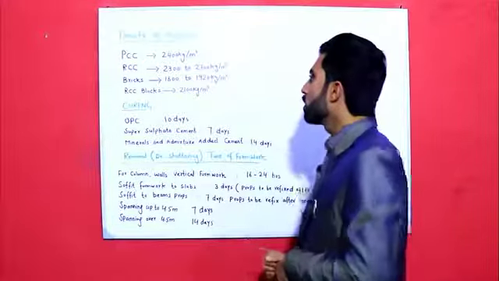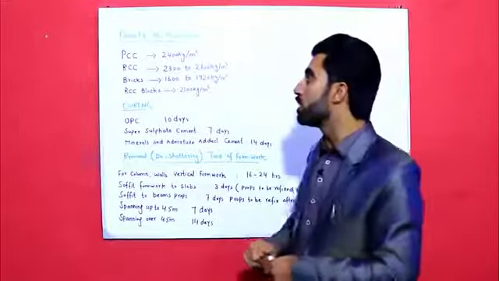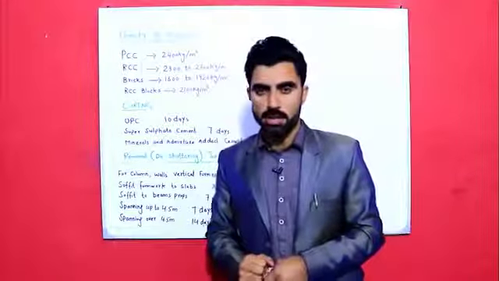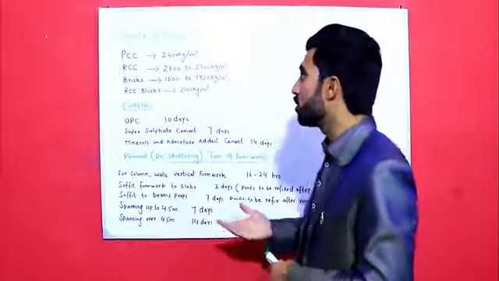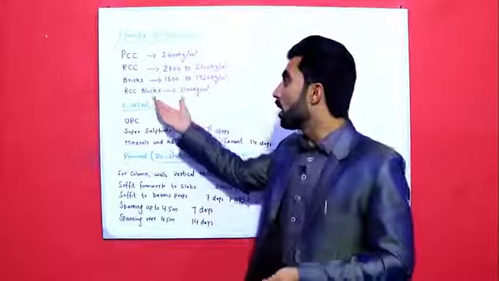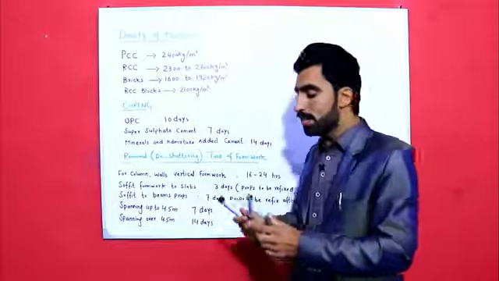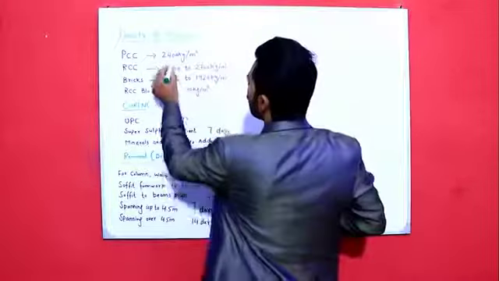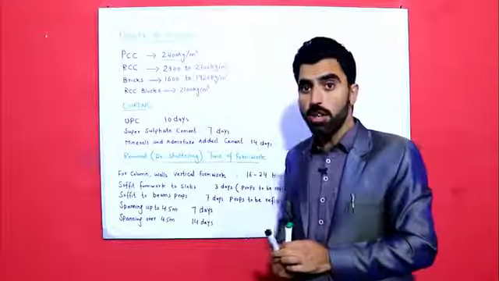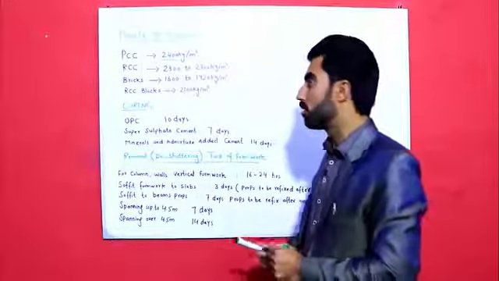Let's start guys. The first one is PCC. What is the density of PCC? Means weight of PCC, plain cement concrete. Many students ask the site engineer on site, sir, what is the weight of PCC or RCC, brickwork and RCC blocks, etc. So for PCC, plain cement concrete, density is 2400 kg per meter cube. This is the density of PCC. This is standard data which I am discussing in this video.